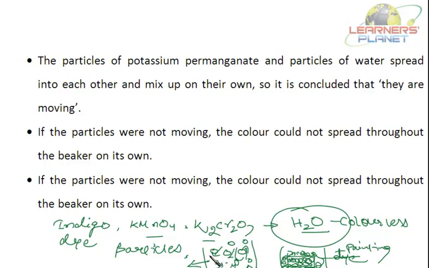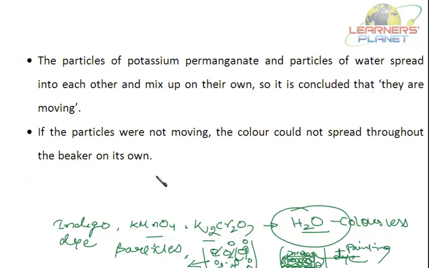And the last one, that the particles are moving. See, if the particles were not moving, the color could not spread throughout the beaker on its own. See, here we are not stirring it. We have not just put the dye and are stirring it. We are not doing that. The color is spreading on its own. But if you stir it, the water will get colored at a faster rate, because when you are stirring, you are increasing the movement of particles.